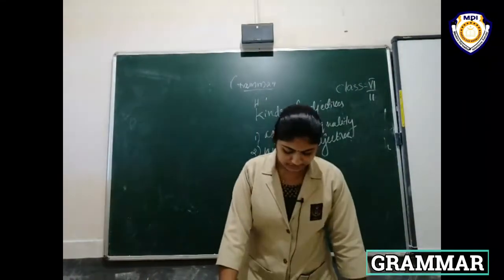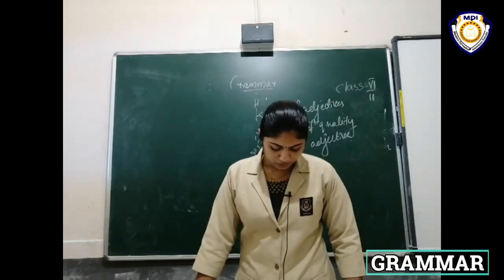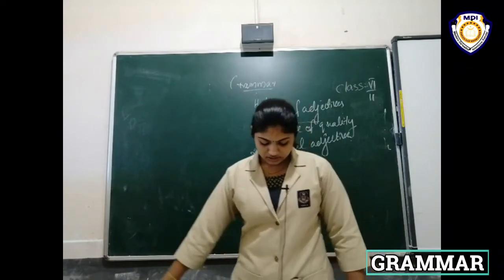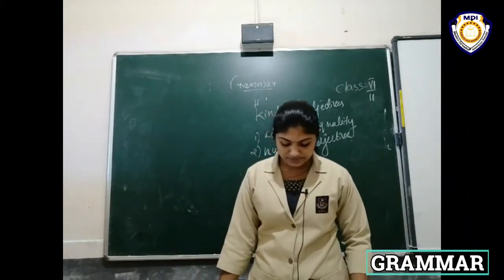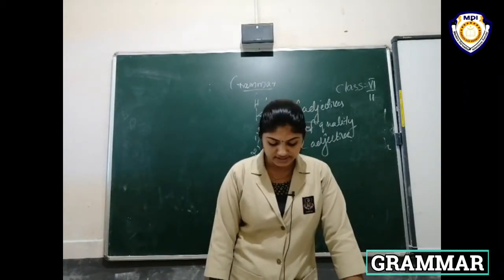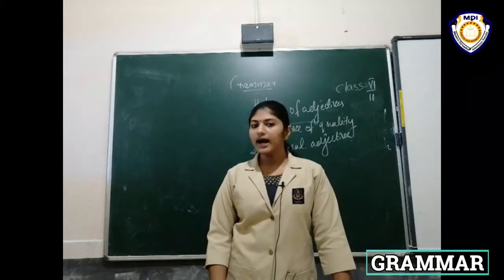Here, fill in the blanks with suitable adjectives from the box. We have studied 2 types of adjectives here: first adjective of quality, then numeral adjective, then distributive numeral adjective.